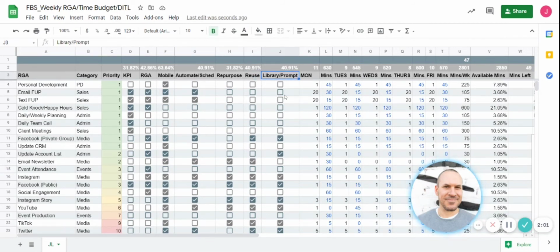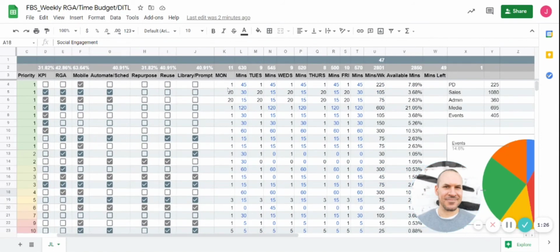Then we're going to build a library of content that you can use again and again, so you don't have to bang your head against the wall every day saying, what am I supposed to post today? And again, this is an omni-channel approach. In the beginning, I would expect you to pick a single channel. It's probably going to be Facebook or Instagram, and only focus on that one channel. As you get better and more efficient at this, you can start to branch out to other channels or repurpose to other channels. So just focus on one channel for now. It doesn't have to be any harder than it really needs to be.